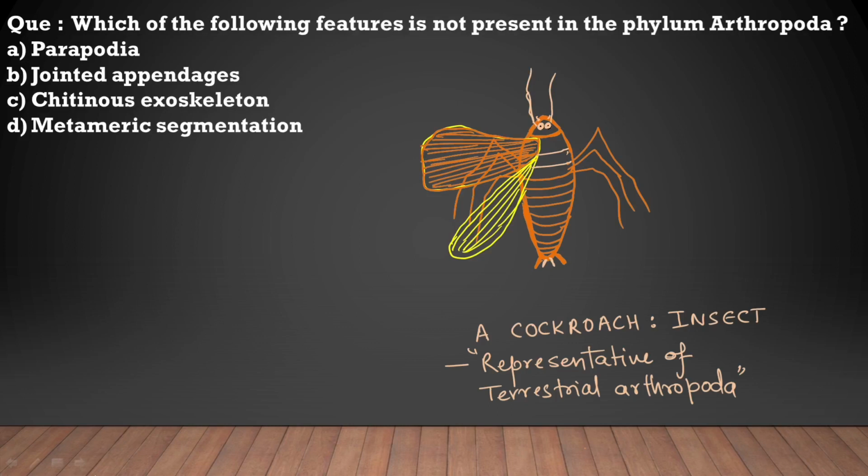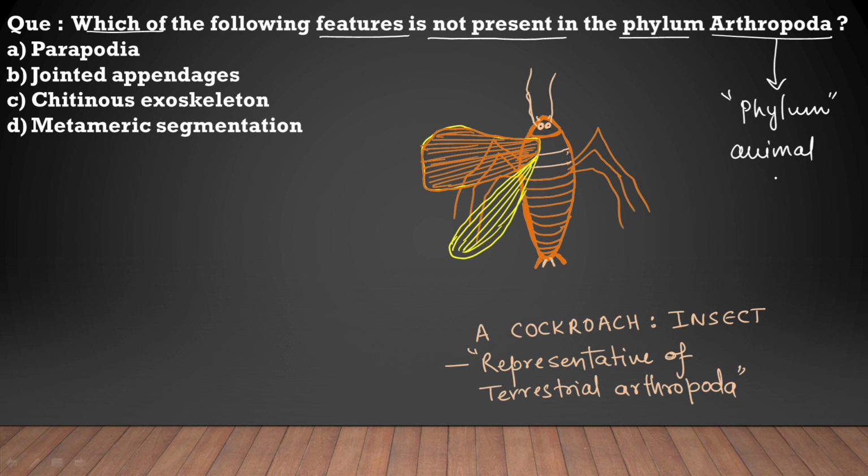Hello dear student. So today's question is, which of the following feature is not present in the phylum Arthropoda? Okay, so let us first understand what is Arthropoda. Arthropoda is actually the phylum of animal kingdom. Okay, so in easy language you can call Arthropoda is just a category of animals.